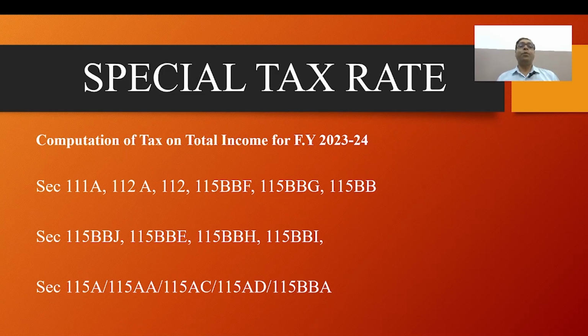And section 115BBI, specified income of the trust, is 30%.